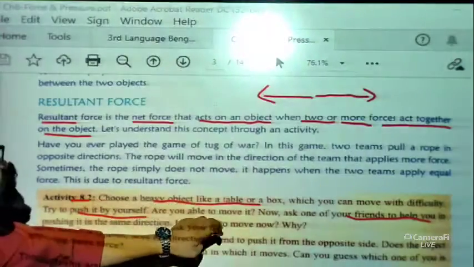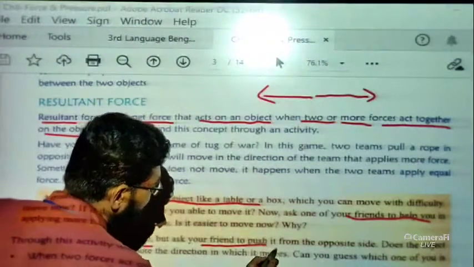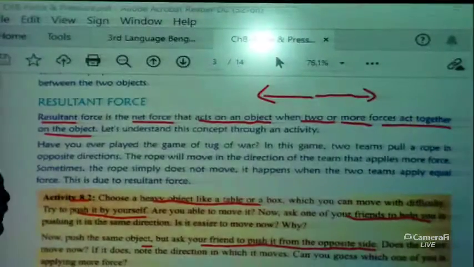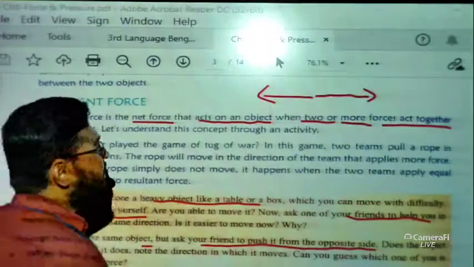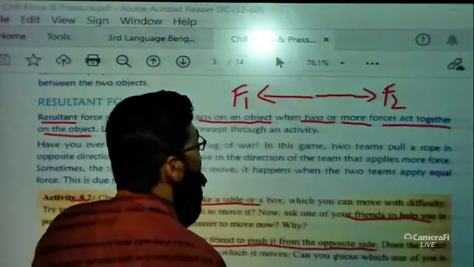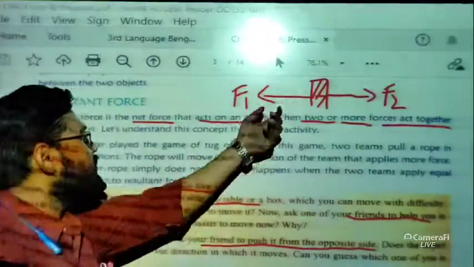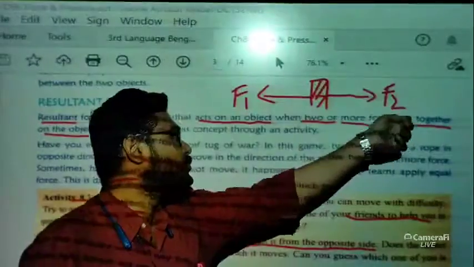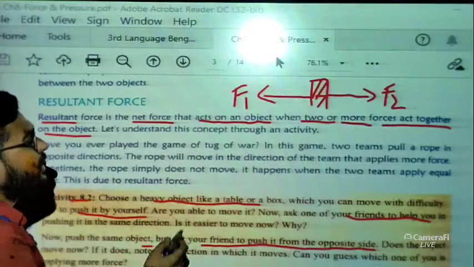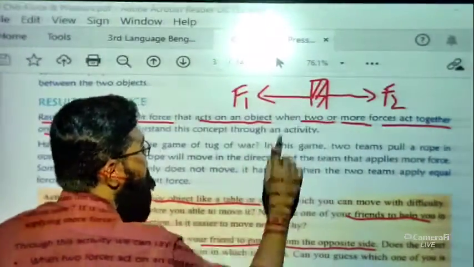So first, we want to push the box, or table, whatever it is. Next, push the same object but ask your friend to push it from the opposite side. Then what will happen? Is it hard to move or not? The same thing happens here: two forces are there, F1 is you and F2 is your friend. This is our table or box. You are pushing from this side and your friend is pushing from this side. When two forces act in opposite directions, it will be much harder to move the object from its position.